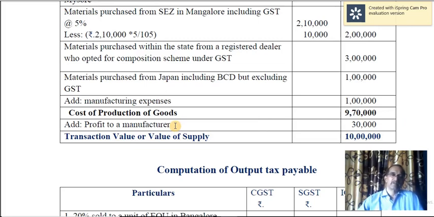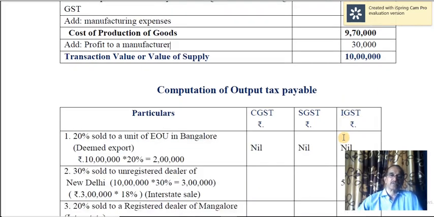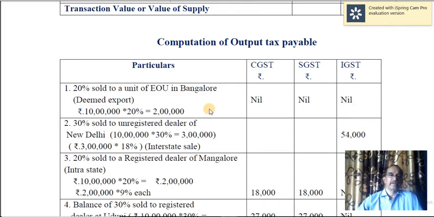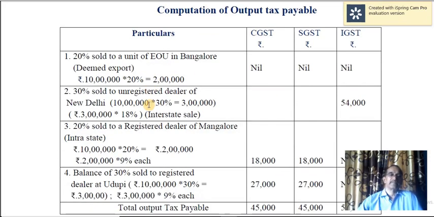In earlier problems, percentage is given, but here they have given the value. Straight away add the value. So as a result, the transaction value or value of supply is 10 lakh. So the value of 10 lakh is being sold to different parties. For example, 20% is sold to an export oriented unit.